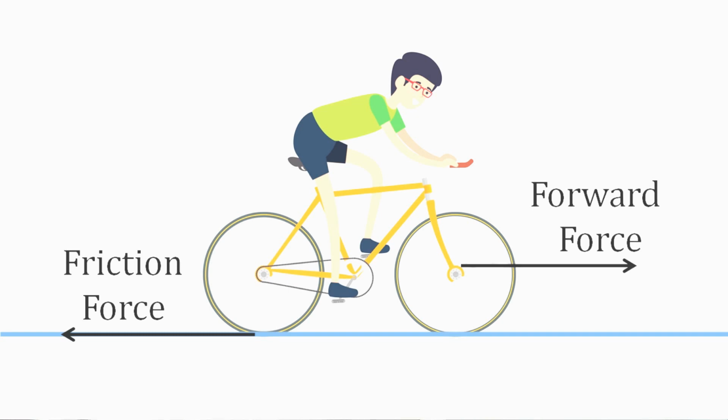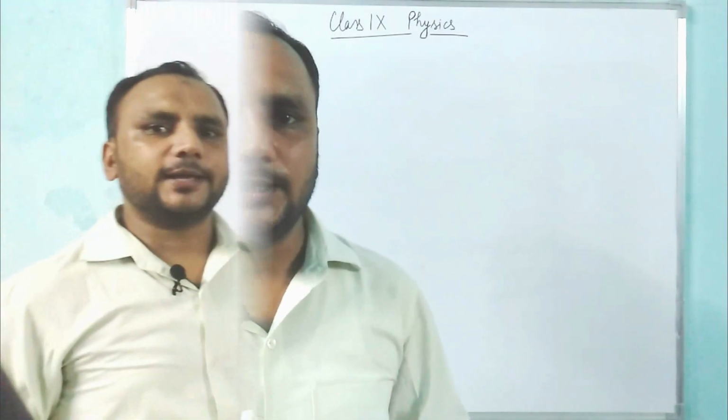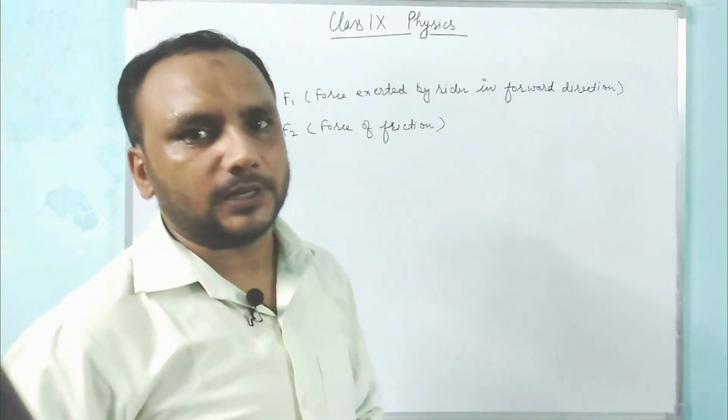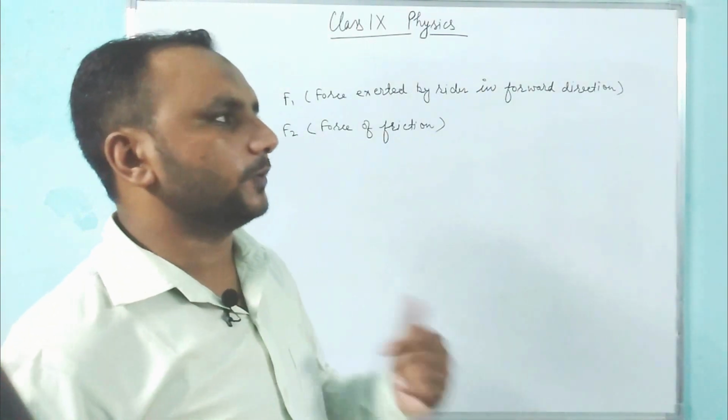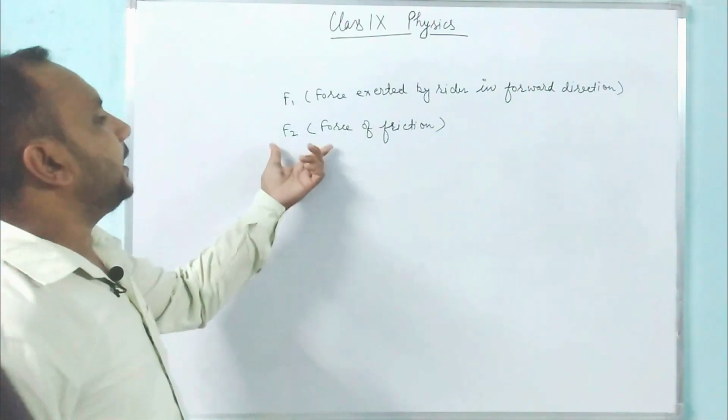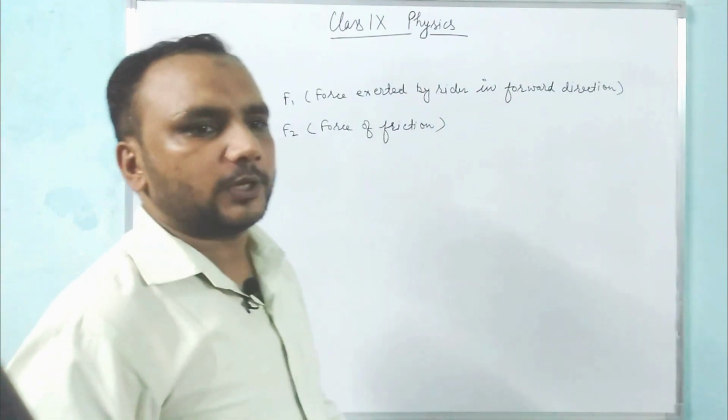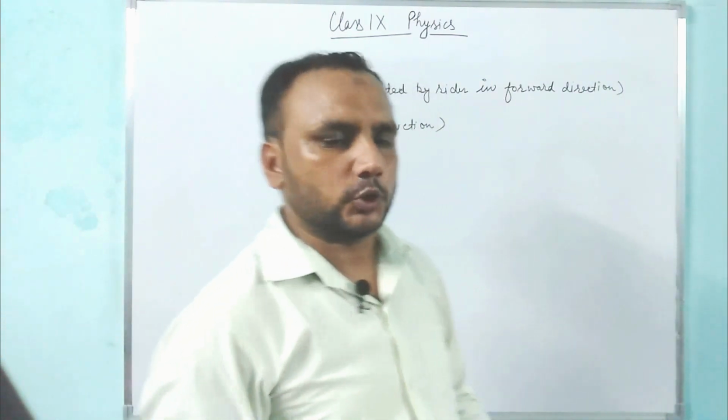If the rider again starts pedaling, he exerts force F1 on the bicycle in the forward direction, and F2 is the force of friction in the opposite direction of motion.